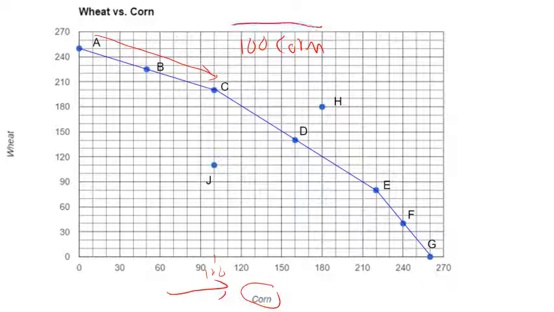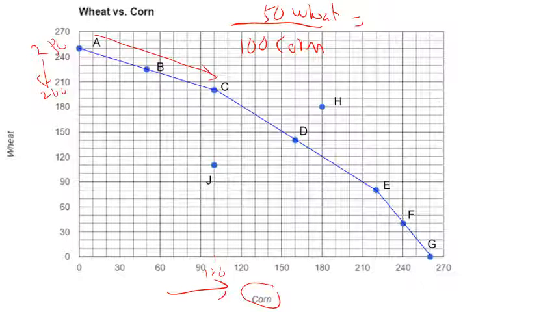But to obtain that corn, we've got to give up 50 bushels of wheat. At point A, we have 250 bushels of wheat. At point C, we only have 200 bushels of wheat. So we give up 50 bushels of wheat to get that 100 additional bushels of corn, which is the same as 50 wheat per 100 corn.